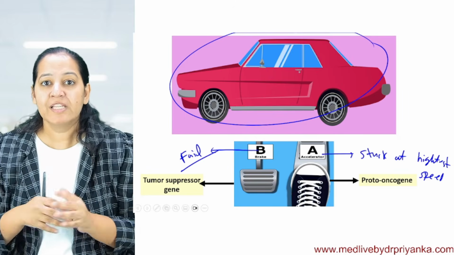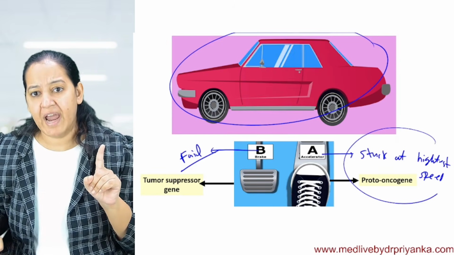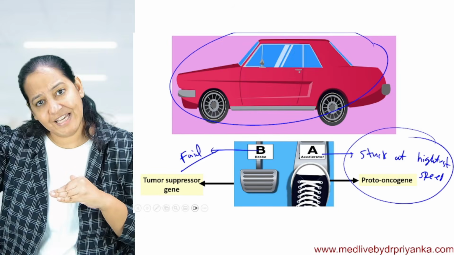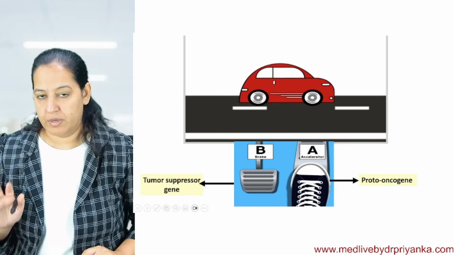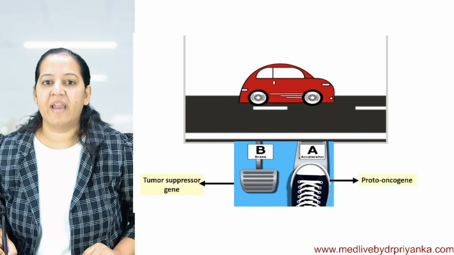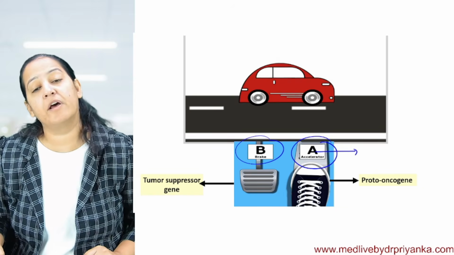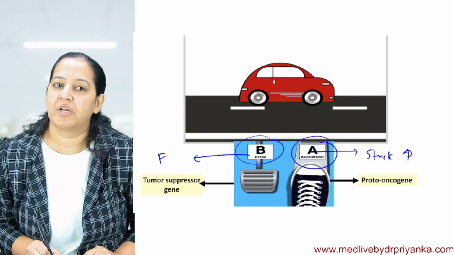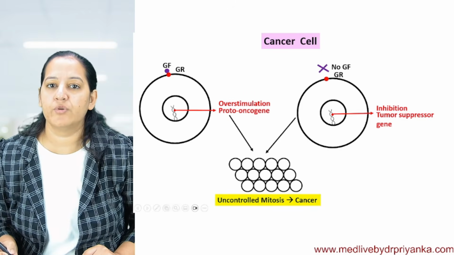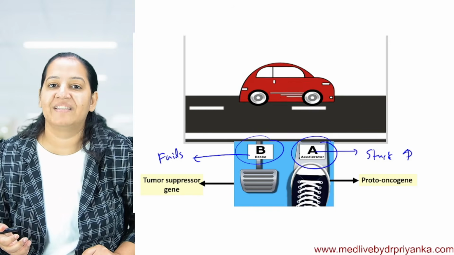Boom. Blast. Speed will be uncontrolled. Uncontrolled speed, because on one hand, the accelerator got stuck at the highest speed, and on the other hand, the brakes have failed. You are getting my point? Till the speed was controlled, I mean, I can control the accelerator, I can control the brake, things were good. Now I am saying the accelerator got stuck at the highest speed and the brakes are non-functional. What's going to happen? Uncontrolled mitosis, uncontrolled speed, that is blast.